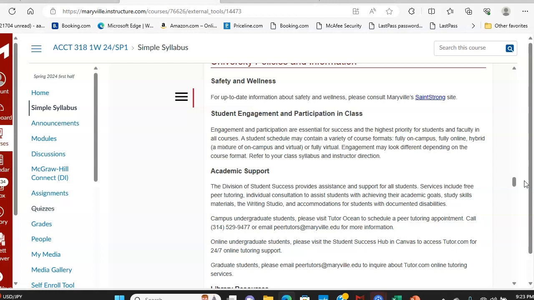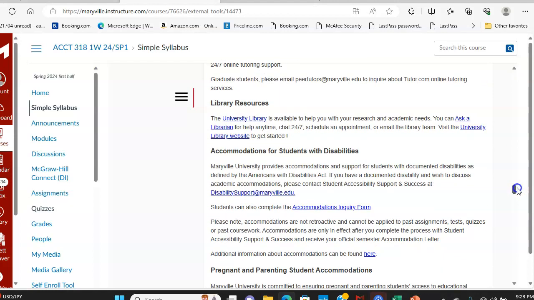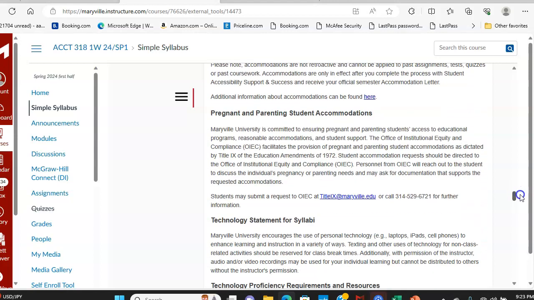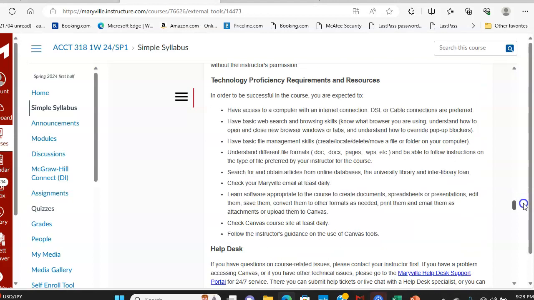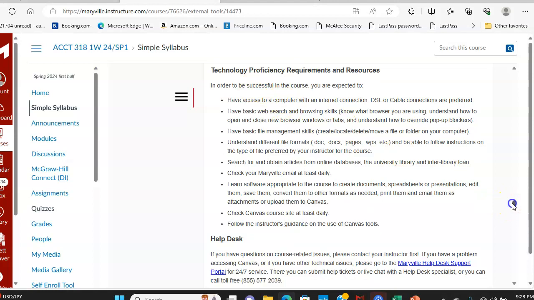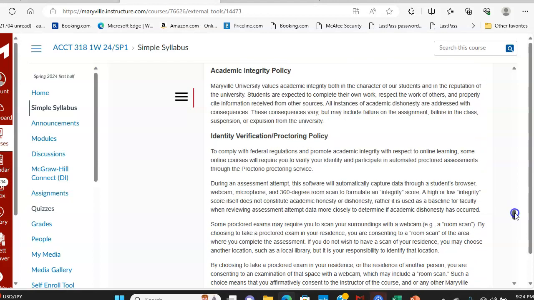So again, we communicate via the internet, whether it be in the form of email, through discussion blogs, through announcements, but make sure you stay engaged and participate in the course activities. There are policies regarding accommodations for a student that may have any type of disabilities. There's other policies out here that you need to take your time and read about regarding technology requirements, how to access the help desk, academic integrity, proctoring.